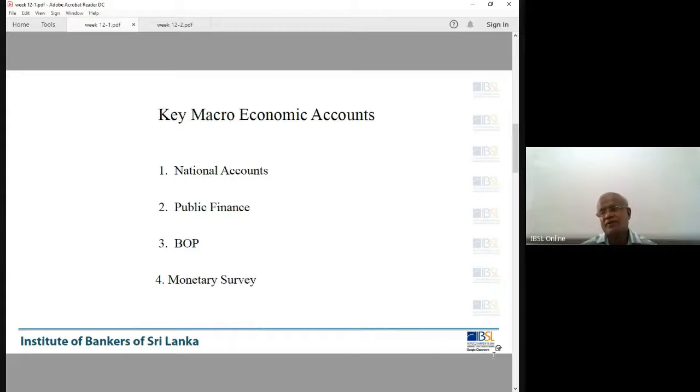When you say balance of payment deficit, current account deficit, primary income deficit, we know the meaning, because these are the items in this account. Balance of payment is an account. There are two sides, credits and debits. Then there could be a credit balance or a debit balance. When there is a credit balance, we call it balance of payment surplus. When there is a debit balance, we say it is a deficit, right?